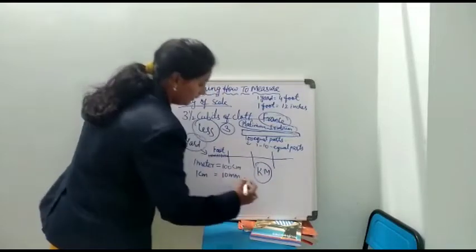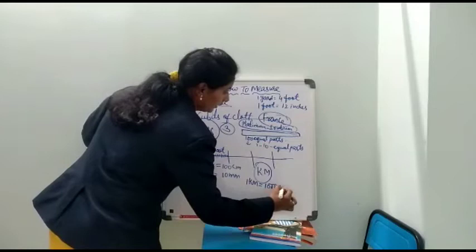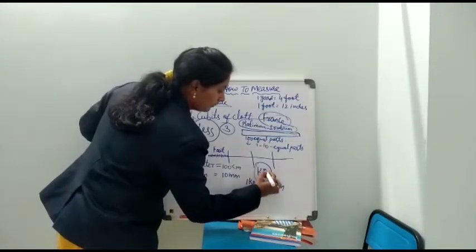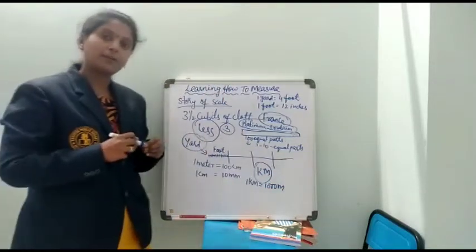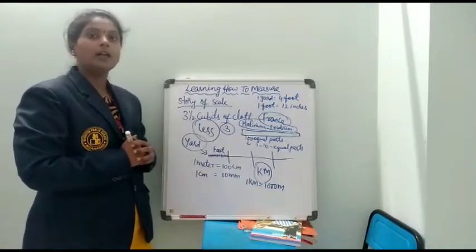Okay, so at that time 1 kilometer is equal to 1000 meters. So 1 kilometer is equal to 1000 meters. So in this way we are measuring the short and long distances and the length of any objects.